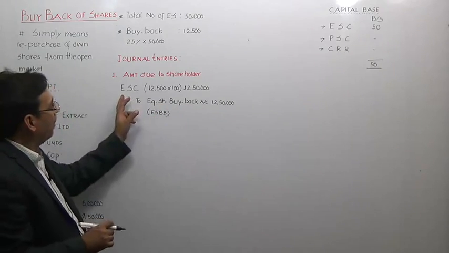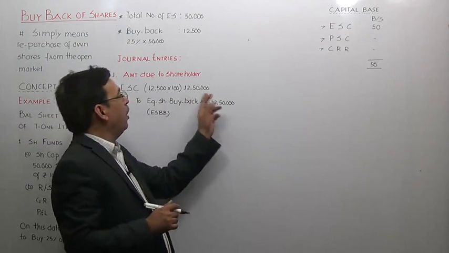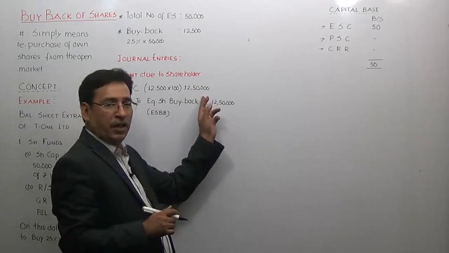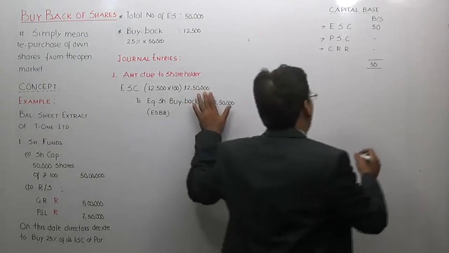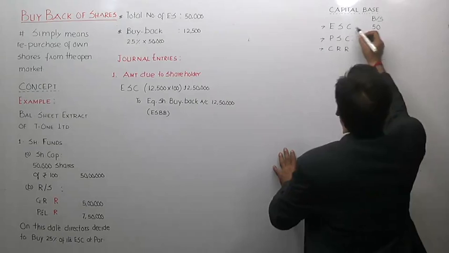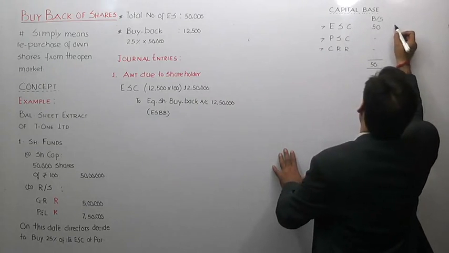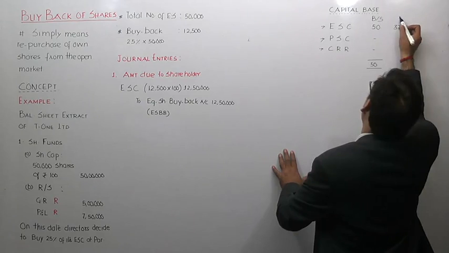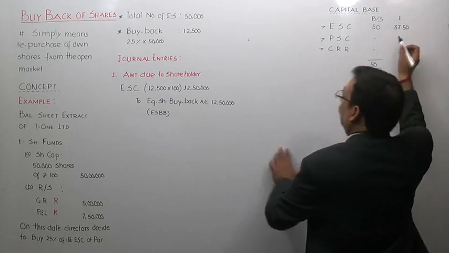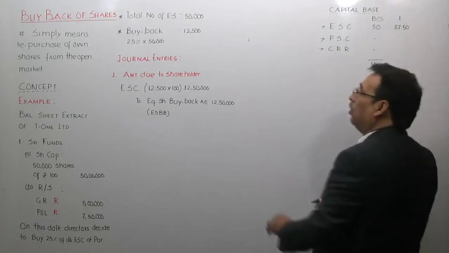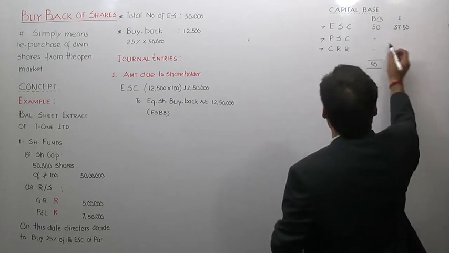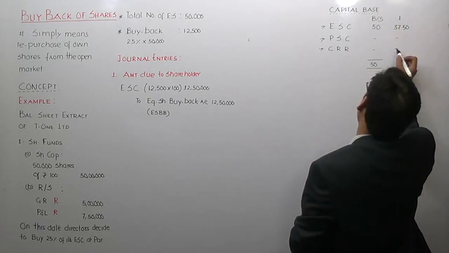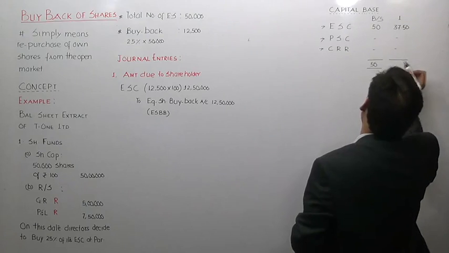What I want to say here, see here. In the entry, equity share capital is debited. It means when you are going to pass this entry, your equity share capital will now get reduced. After the first entry, equity share capital has come down to 37,50,000. There is no preference share capital, there is no CRR.